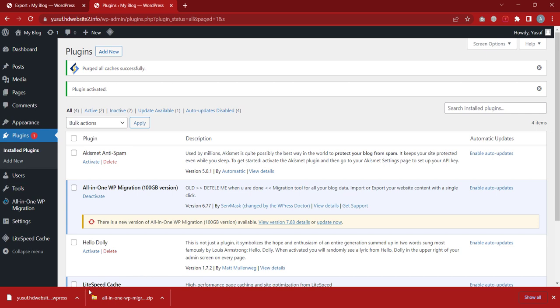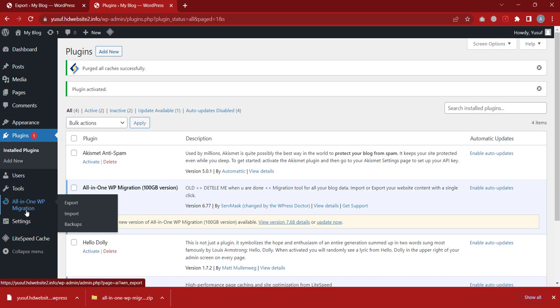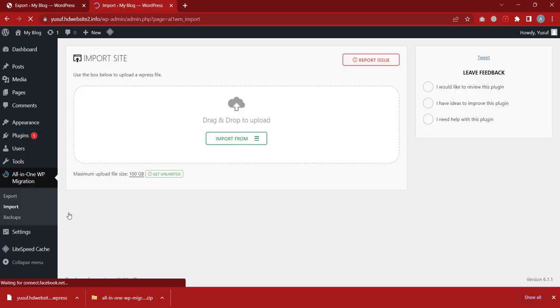So alhamdulillah, it has completed the download. I'm going to come here to All-in-One WP Migration. This is the website I want to be using now. All I need to do is, instead of clicking export the way I did in the last one, in this case I'm going to click on import. I want it to import into this new website. So I'll click on import to import it into this new website.